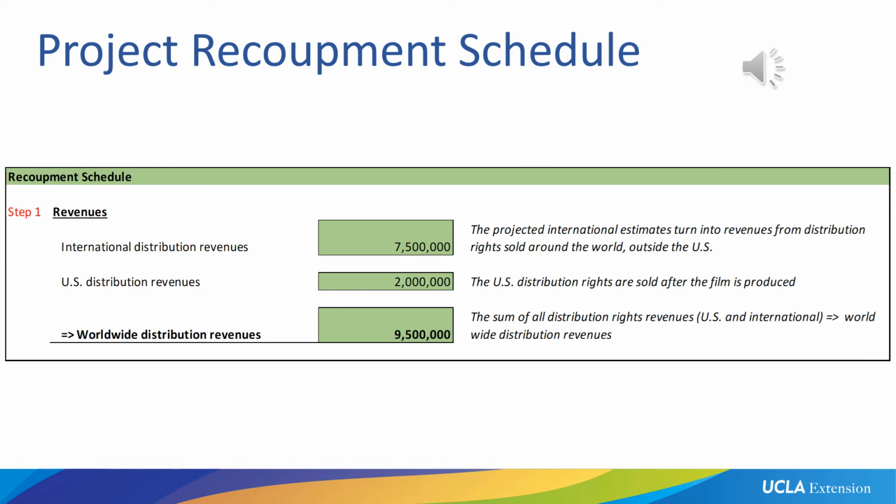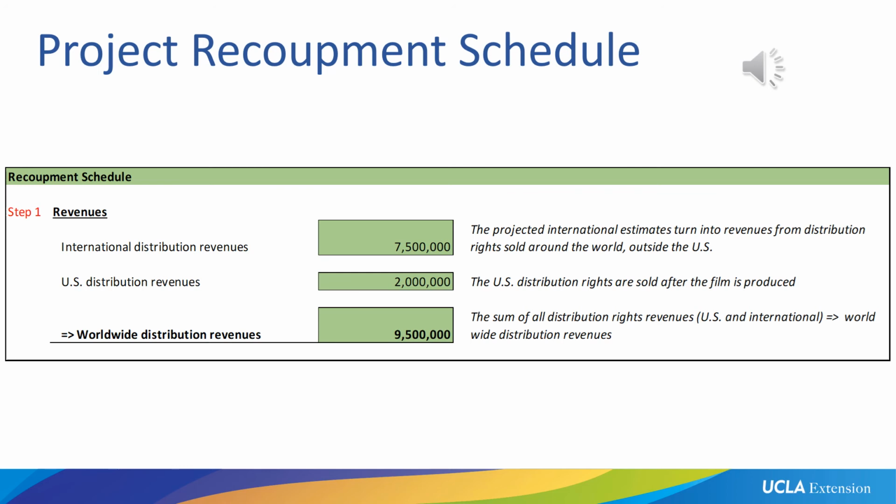Now we have produced the movie. We're now going to film festivals like the American Film Market or the Cannes Film Festival or Sundance. We go to all these various markets and we're selling our rights. After we've done that, we come to the conclusion that international distribution revenues are hitting $7.5 million altogether that we are hoping to get. So this includes obviously the pre-sales, but altogether we're getting $7.5 million in revenues from international distribution. That is excluding the US.